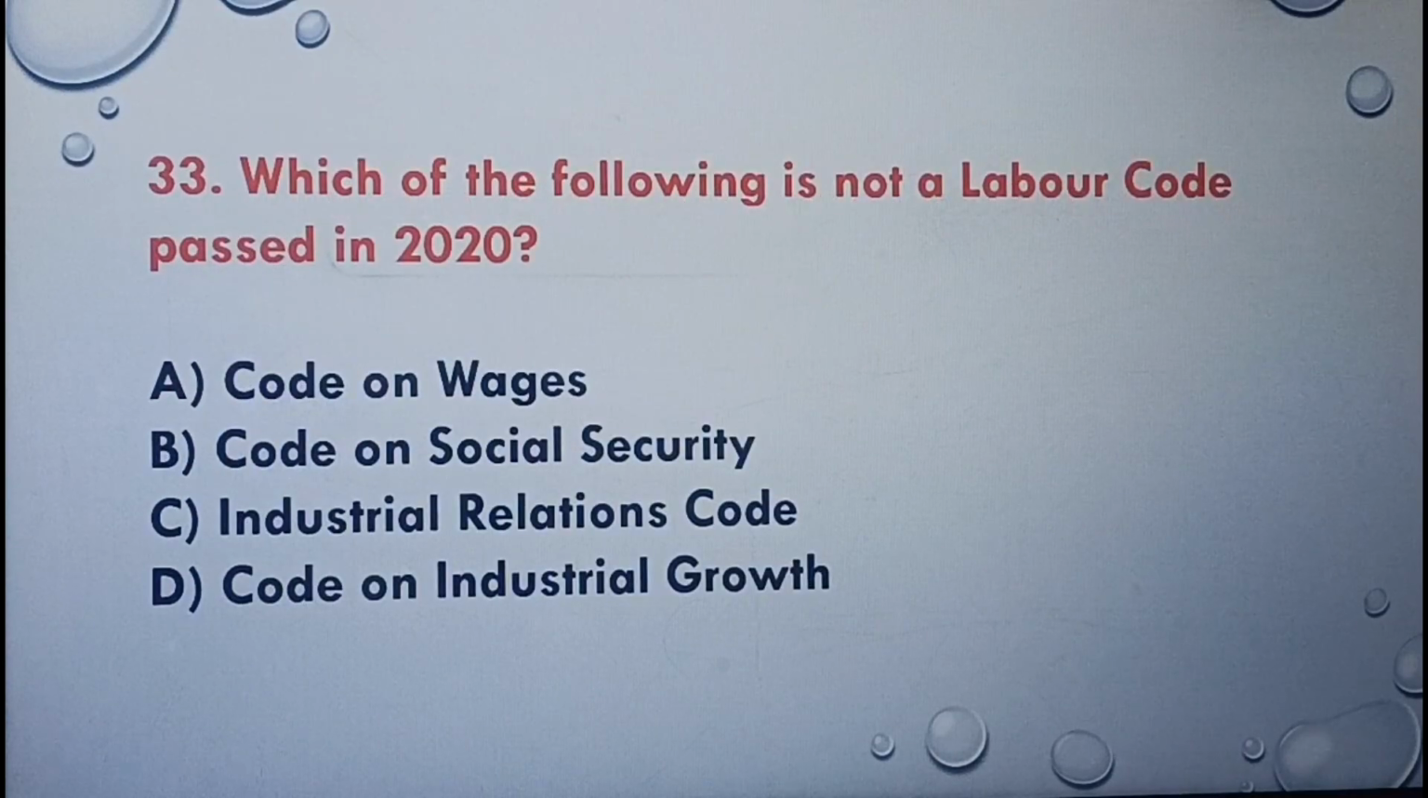Next question, which of the following is not a labor code passed in 2020? Code on Wages, Code on Social Security, Industrial Relations Code, Code on Industrial Growth. Correct answer is option D, Code on Industrial Growth.